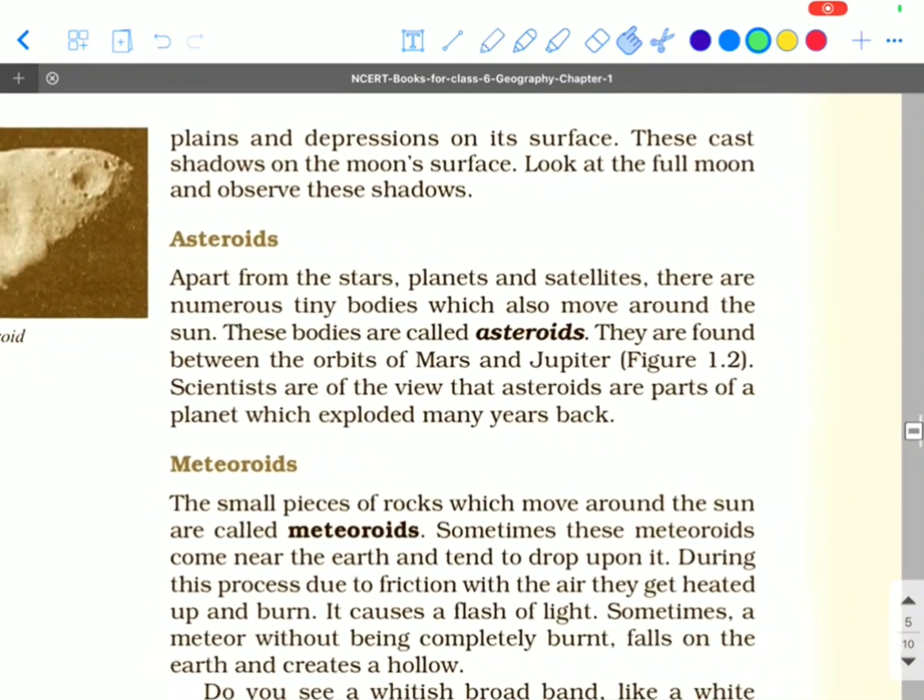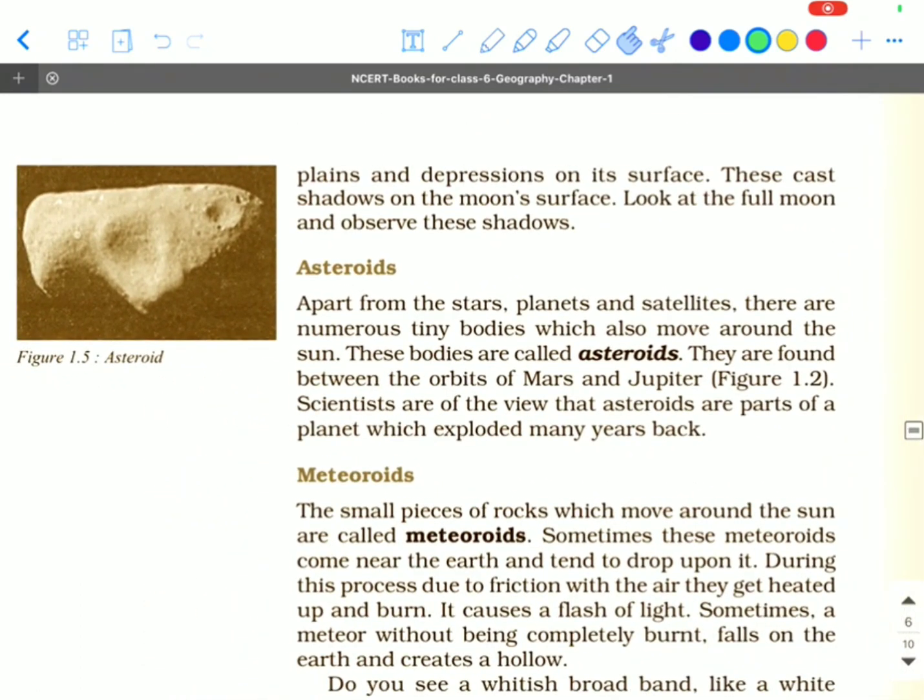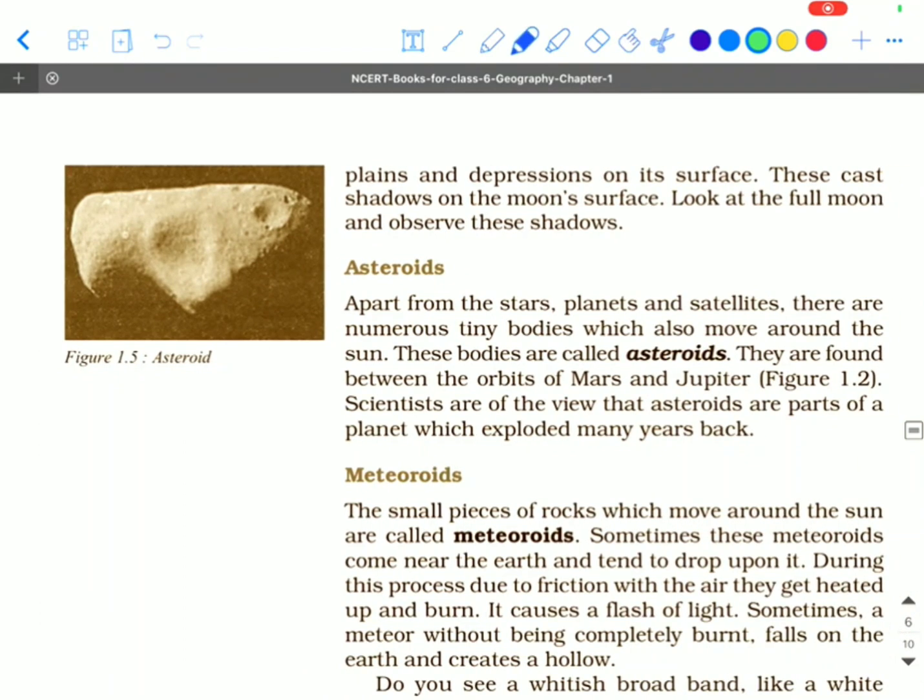Then we will talk about asteroids. In figure 1.5 there is a figure of asteroids. We can say that these are the minor planets made up of rock, metal and other elements. They are too small to be called planets. Apart from the stars, planets and satellites, there are numerous tiny bodies which also move around the Sun. These bodies are called asteroids. Like we can see in figure 1.5, this is a rocky planet which is smaller in size. That's why we don't call this a planet. That's why these are asteroids.